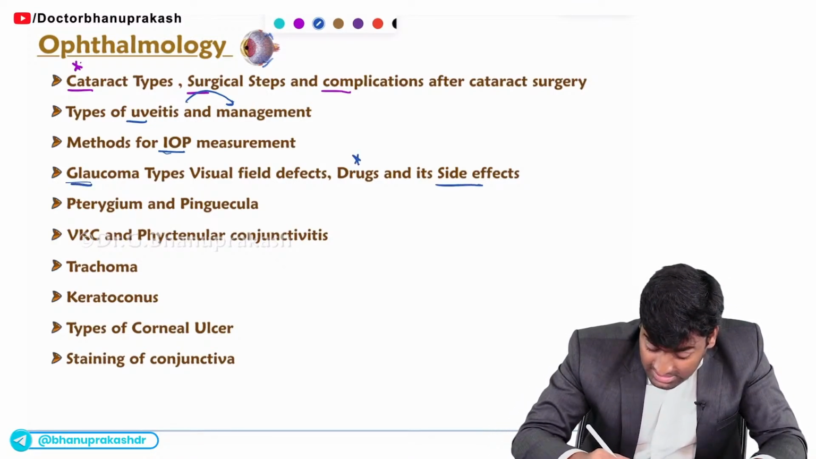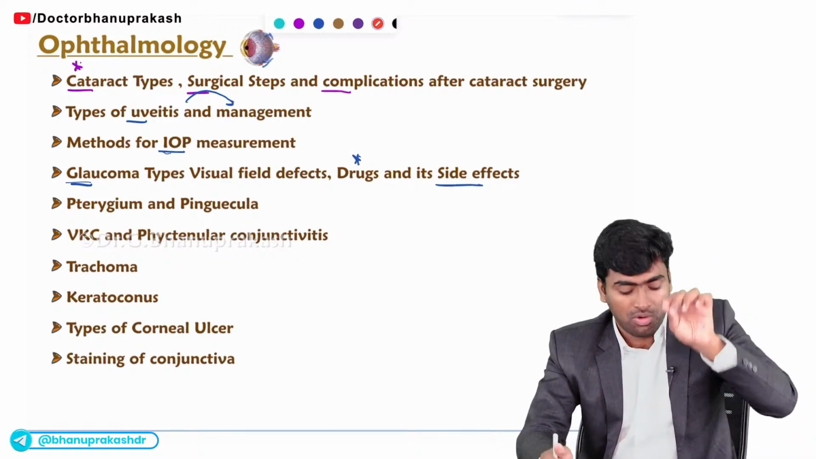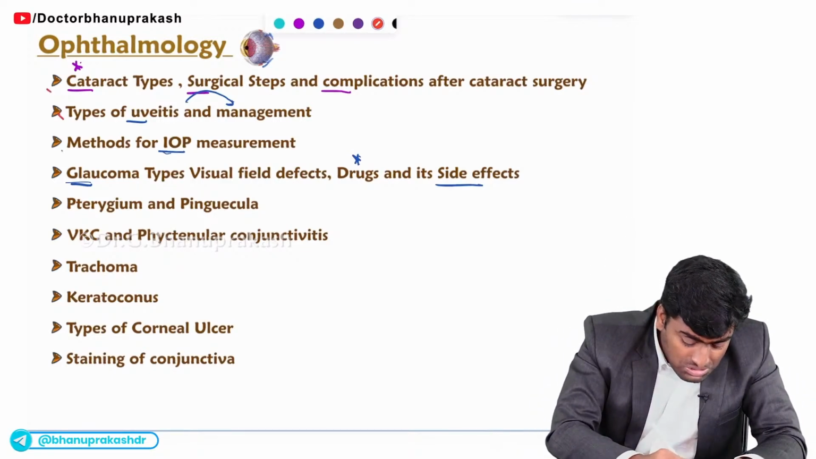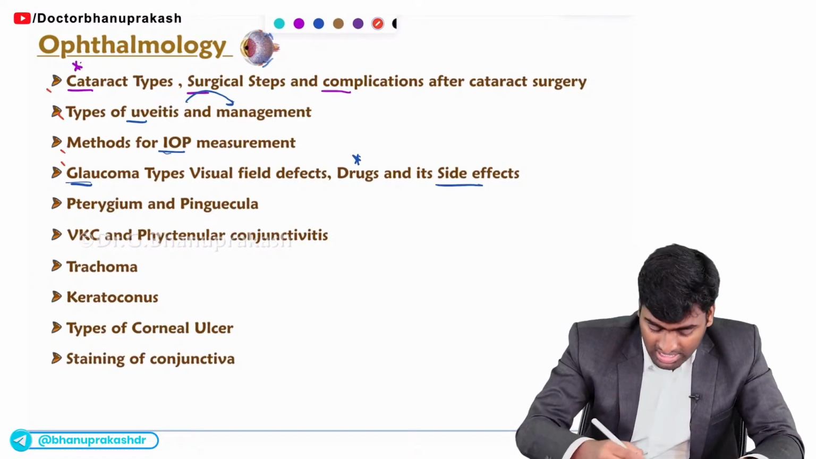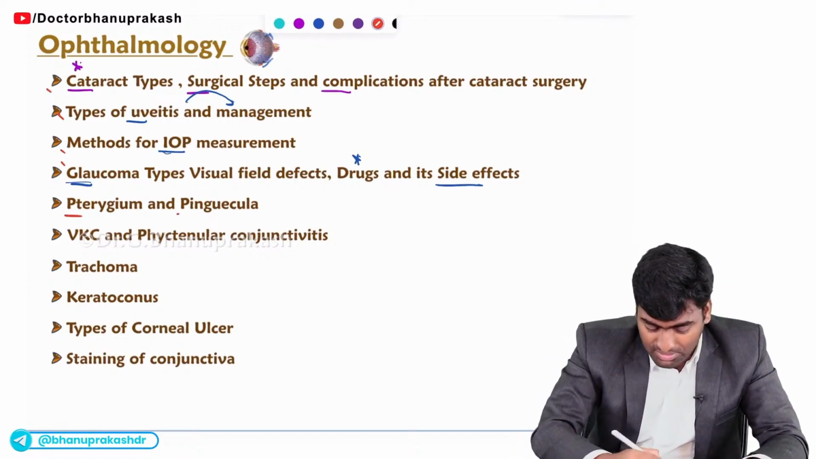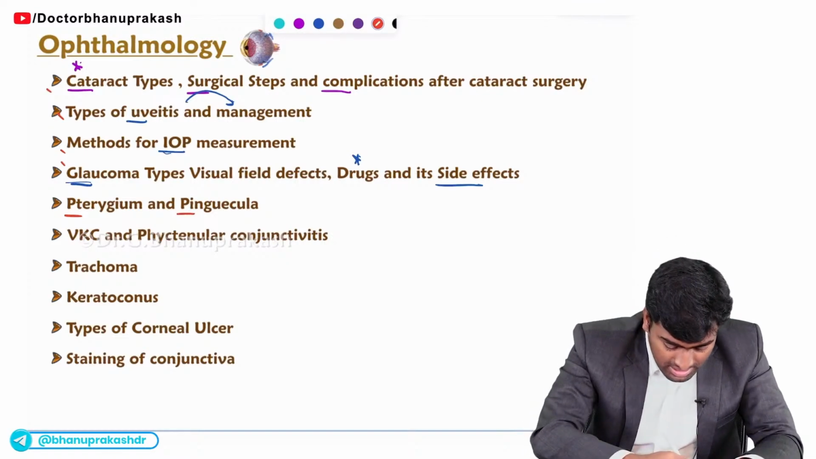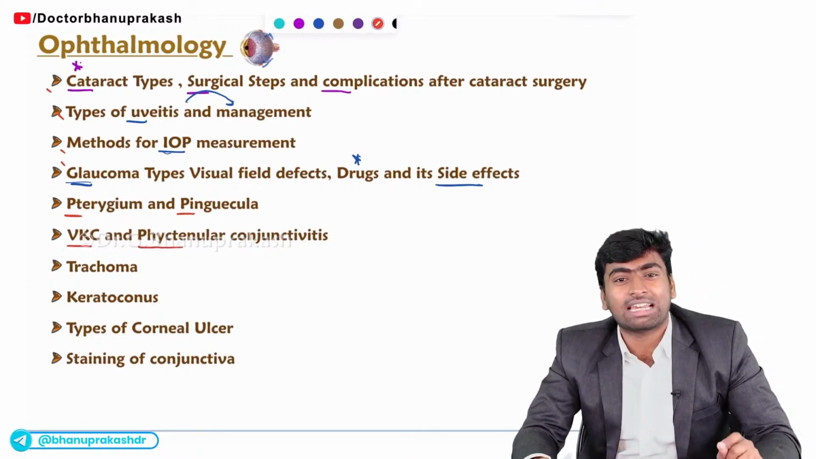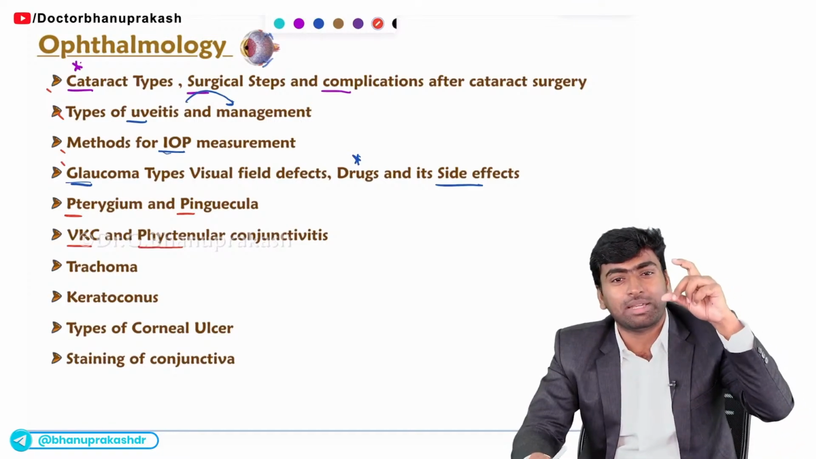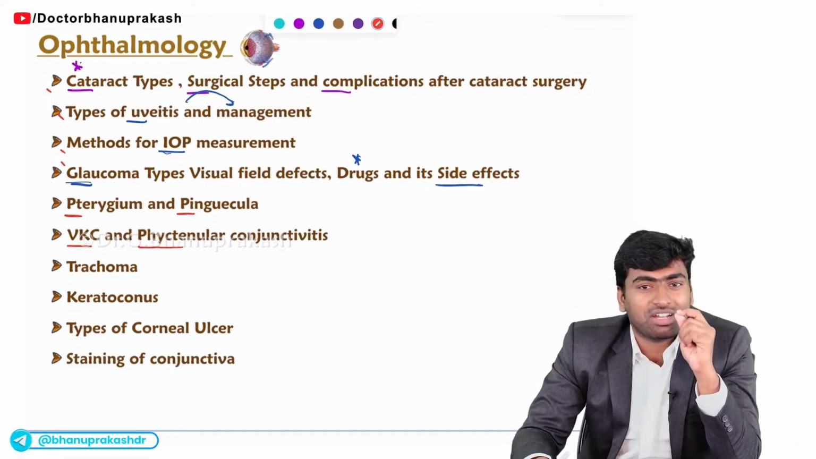So these are the things you must know in the ophthalmology part. Each one will carry at least 1 mark, and sometimes they will ask 2 questions from each part also. Fine. You should know how to differentiate pterygium and pinguecula by an image. And about VKC and phlyctenular conjunctivitis, you should know their clinical features. They will give the typical classical clinical features in a question and ask what the diagnosis is.